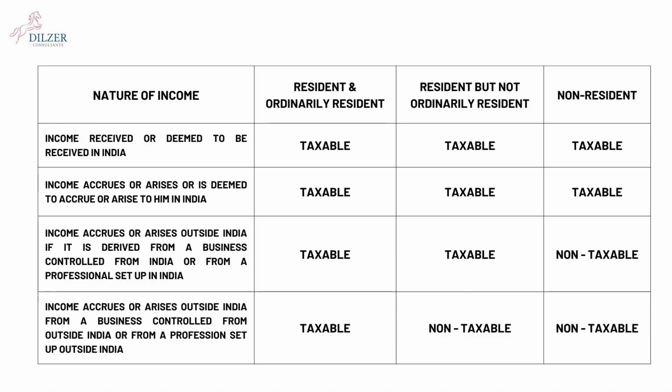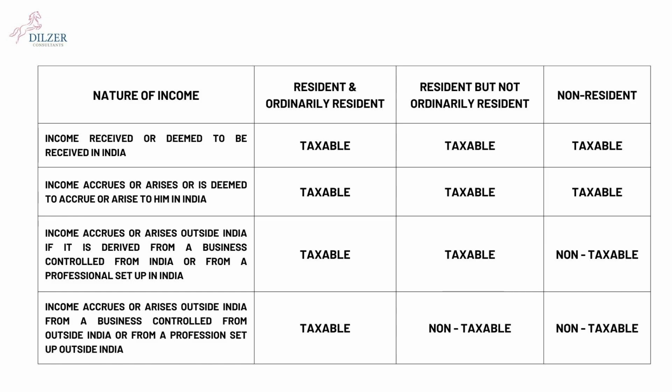In this table, we'll be covering the taxable incomes for resident and ordinarily a resident, resident but not ordinarily a resident, and non-resident. So basically, income which is received or accrued, which are the first two blocks of the table, is fully taxable for resident and ordinarily a resident, resident but not ordinarily a resident, and non-resident.